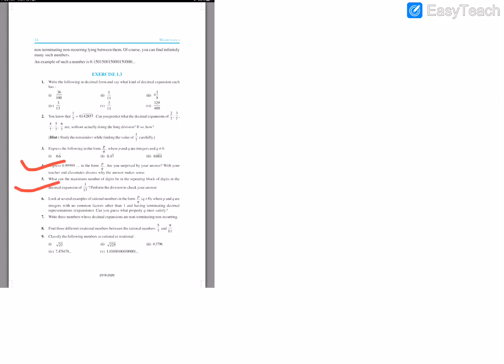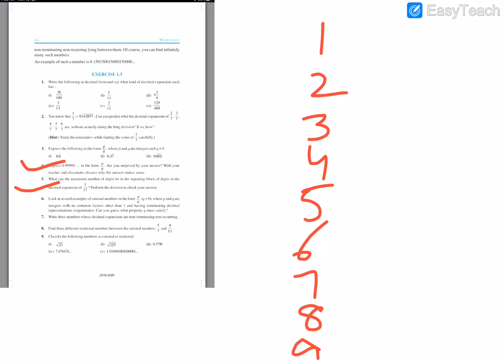Then next, what is the maximum number of digits in the repeating block of digits in the expansion of 1 by 17? It's asking what can be the maximum number. For any prime number, the maximum number of digits is limited, because while dividing, like you are dividing 1 by 7, it started with 1. Again the remainder 2 may come, 3 may come, or 4, 5, 6, 7, 8, 9 may come.